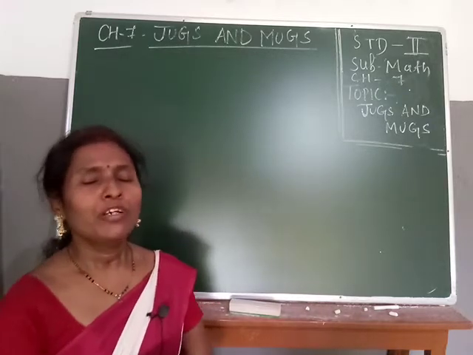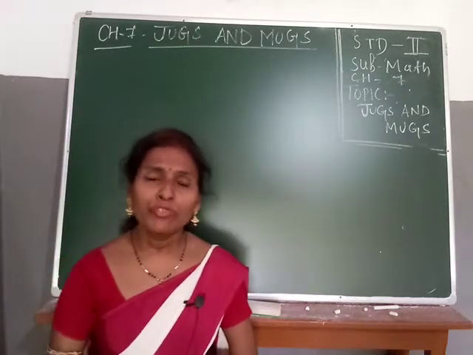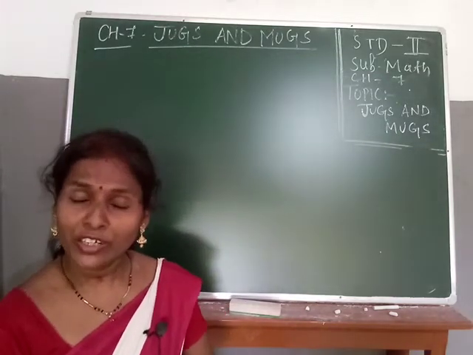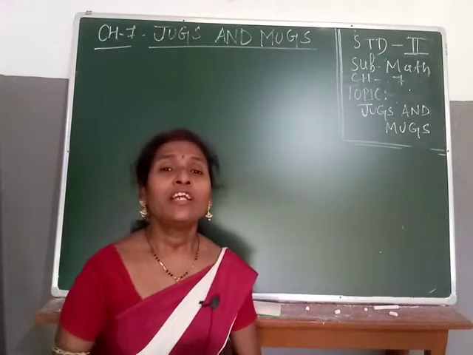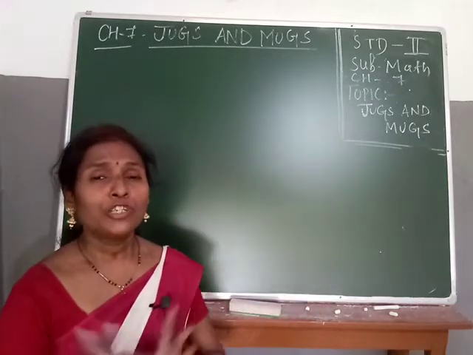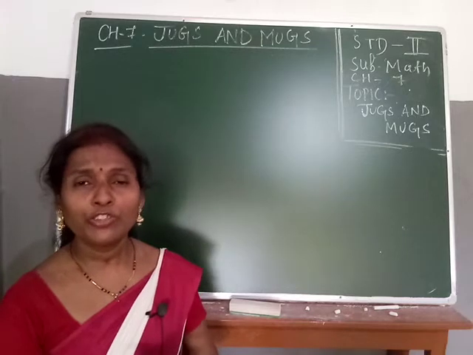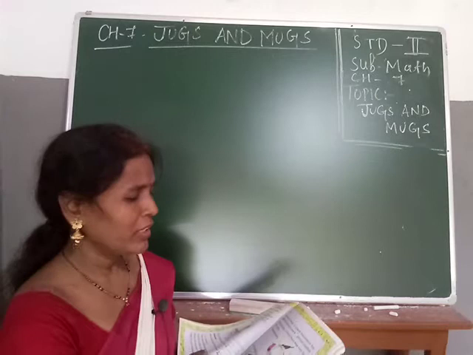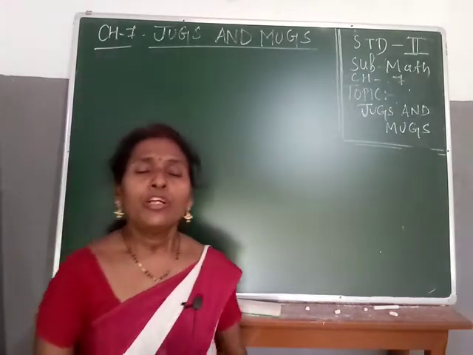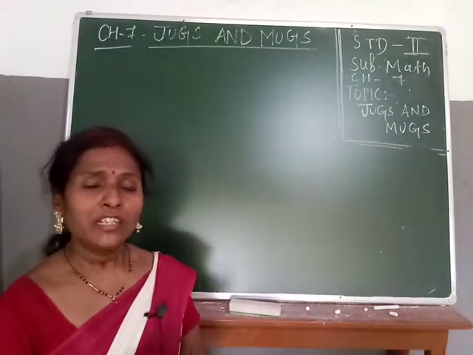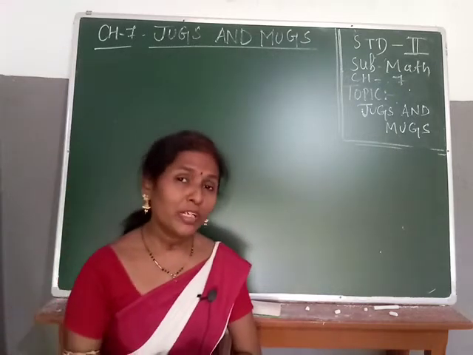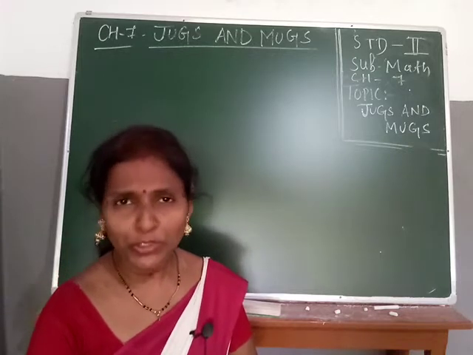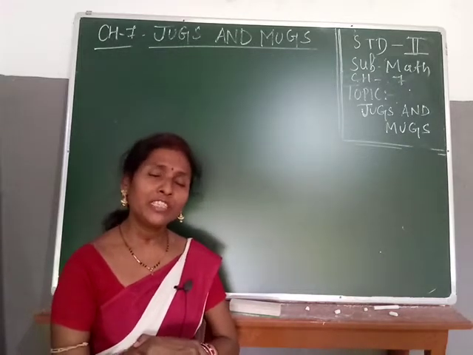Okay, so see. Once upon a time, one crow was moving here and there, and he searched for water to drink as the crow was very thirsty. Then he saw a pot, that is known as a matka, or a pitcher. When he came and saw that there was very little water in the pot, he put his beak in to drink water, but the crow was not able to drink. Why? Because there was very little water in the pot.